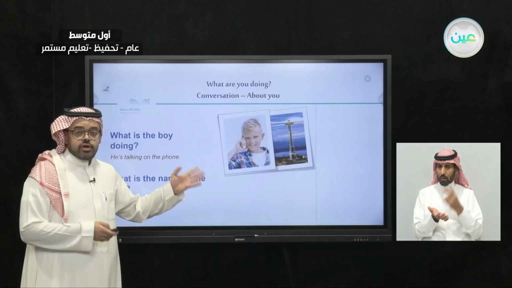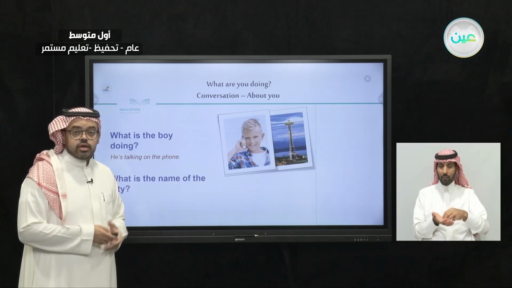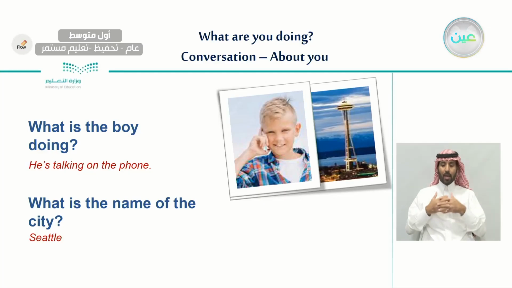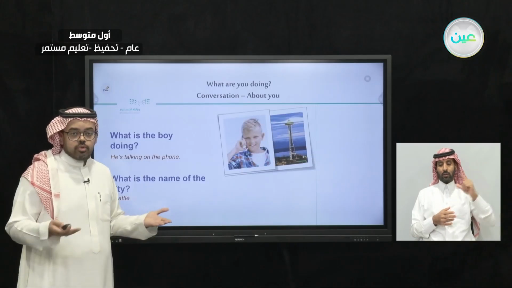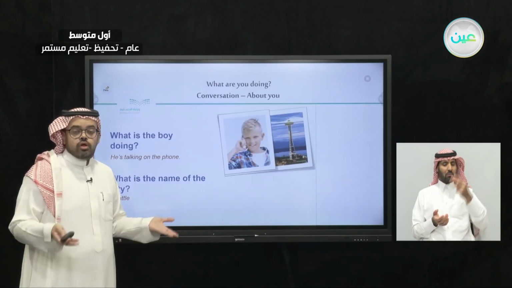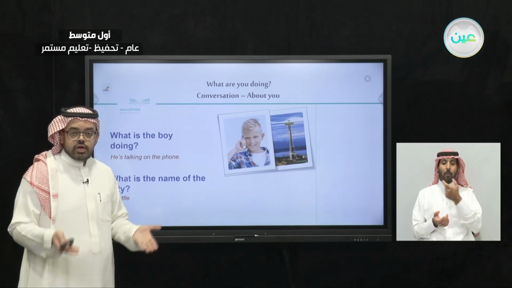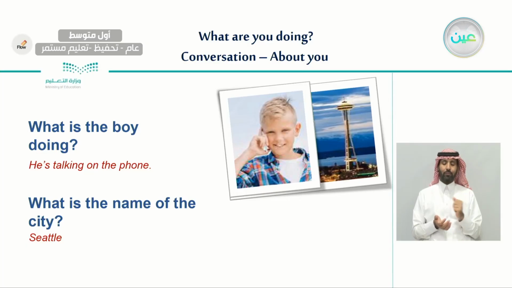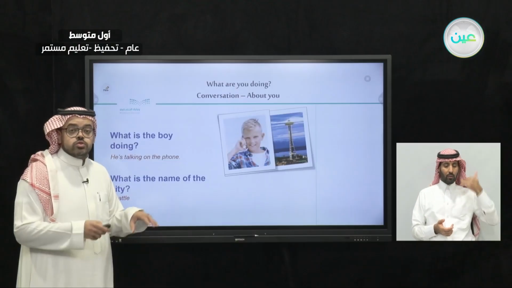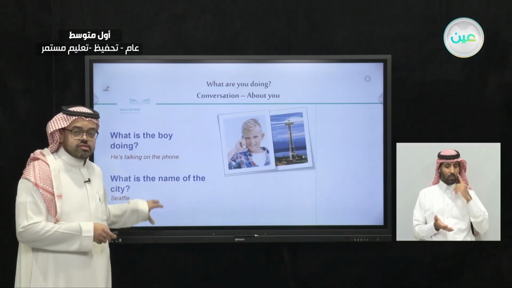This is a very famous city in America. It's called Seattle. We have very famous cities all around the world. For example, in Saudi Arabia, some of the famous cities are Riyadh, Jeddah, and Dammam as well. So now we're going to listen to a conversation about this boy, which took place in Seattle.